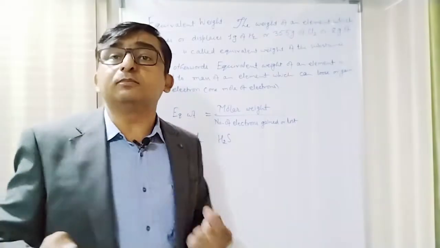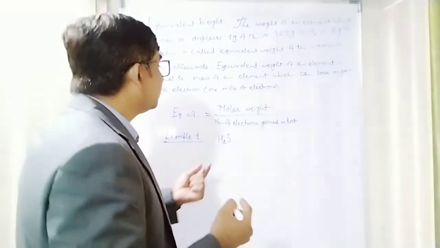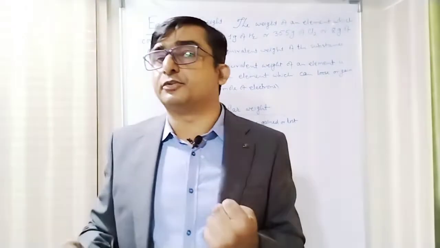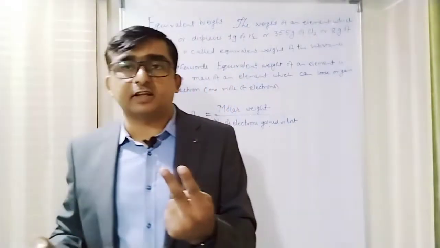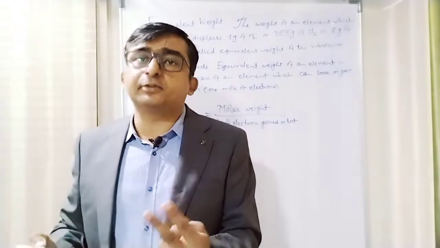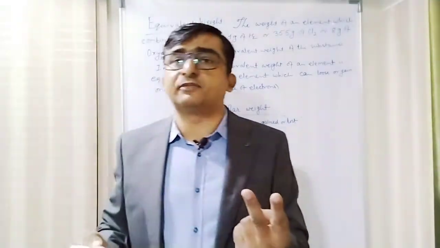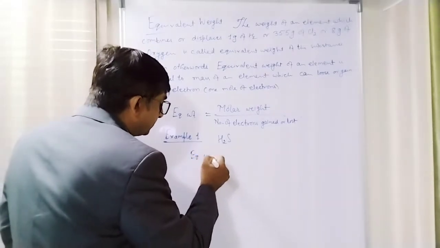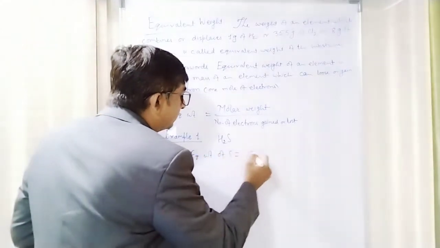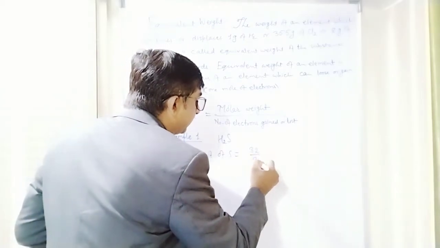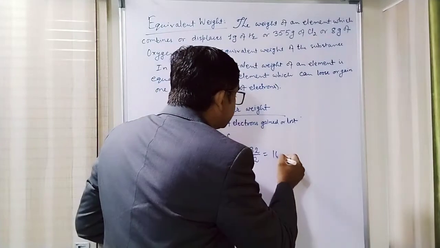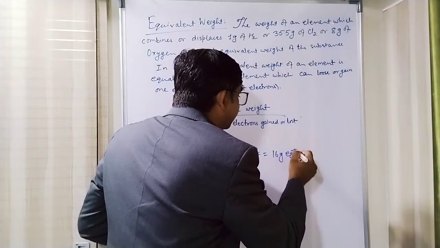Sulfur's molar weight is 32 gram. But 32 gram of sulfur reacts with 2 atoms of hydrogen. Or you can say that 1 mole of sulfur, that is 32 gram, reacts with 2 moles of hydrogen, that is 2 grams of hydrogen. So the equivalent weight of sulfur will be 32 divided by 2, that is 16 gram per equivalent.